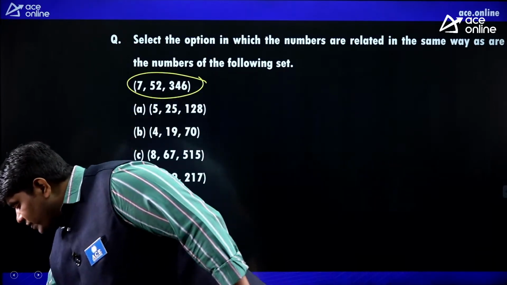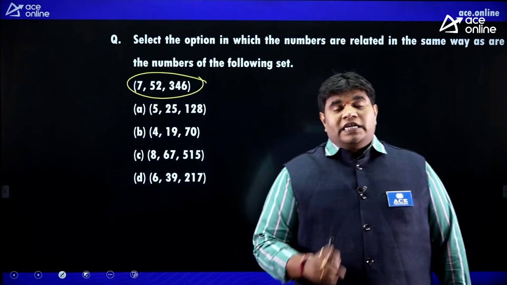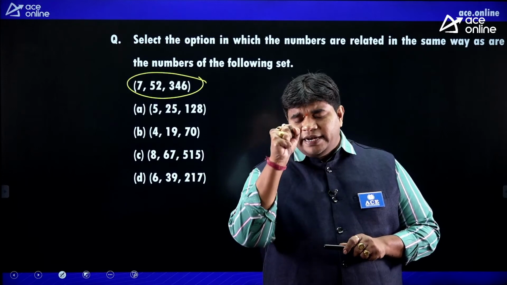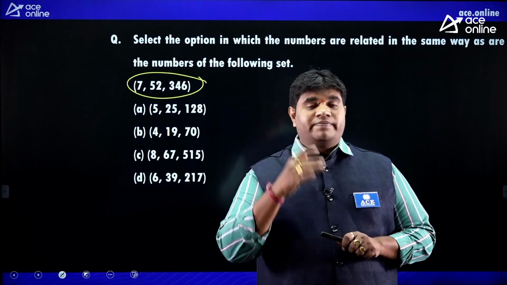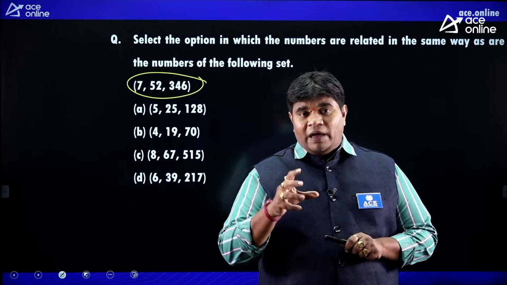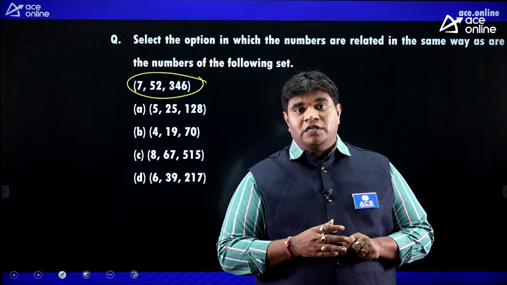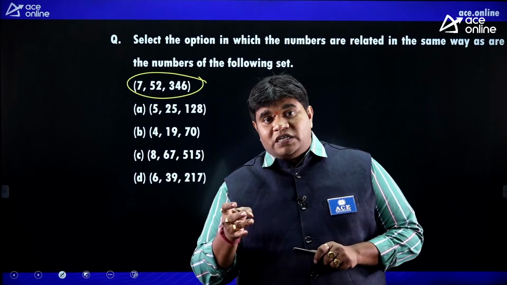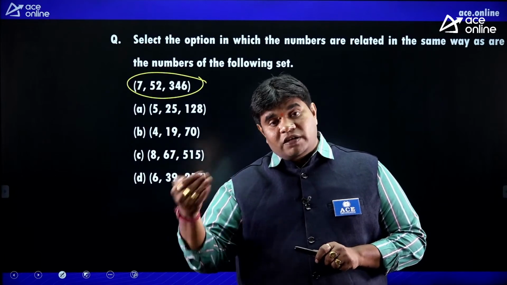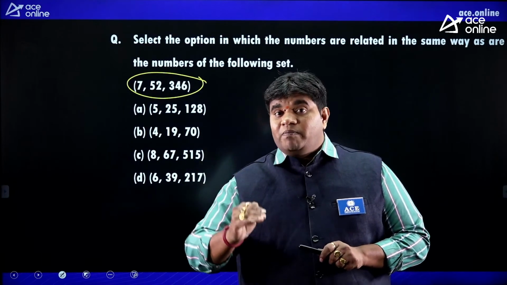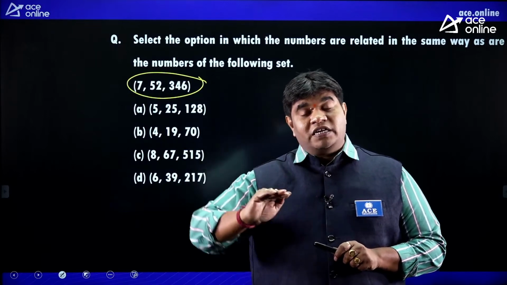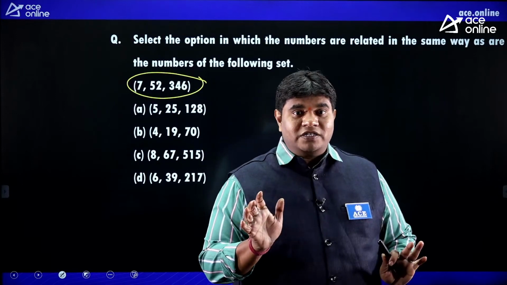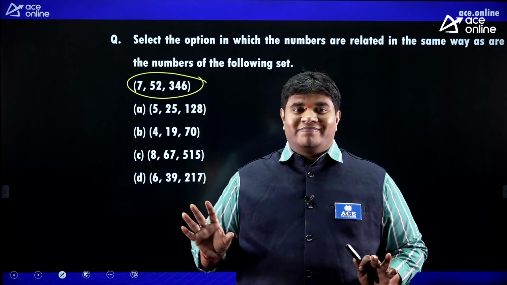Here, friends, in numbers, logic is very important. If you are perfect in logic, then 99% of the questions are easy. If you are confused in the logic, it takes time. We have almost 35 logics, very easy. First, prime numbers, you know already. Difference increase, difference decrease, n square plus 1, n cube plus 1, n cube minus 1. Prime number square plus 1, prime number square minus 1. Difference is a prime number, increase prime number. This type of logic, we have approximately 35 logics, friends. If you are perfect, any question is easy.